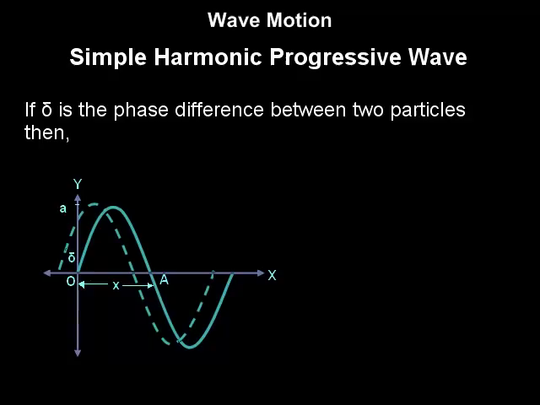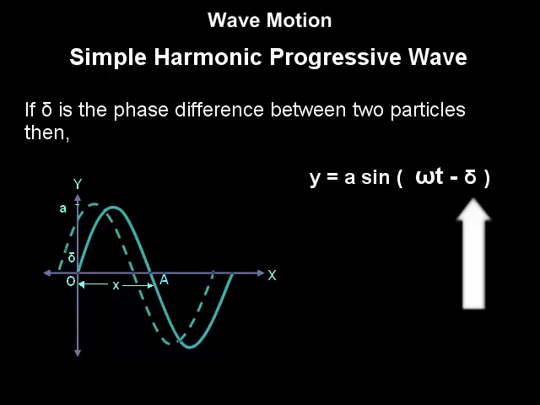As the wave reaches A after some time than O, the particle at A lags behind the particle at origin in phase. So the equation of the displacement of the particle at A is given as y is equal to a sine omega t minus delta, where, as I previously said, delta is the phase difference.